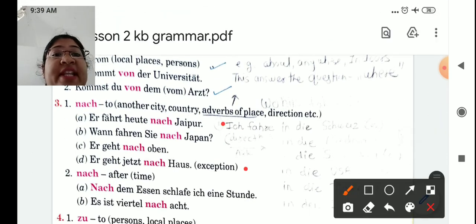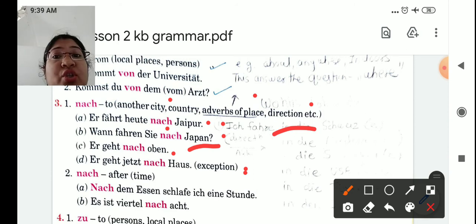Now see the next, nach. Nach means to. If you are going to another city, country, adverbs of places or a direction. Now let's see how to use this. Er fährt heute nach Jaipur. Jaipur is a city. So he is going today to Jaipur. We use nach. Wann fahren Sie nach Japan? When are you going to go to Japan? So Japan is a country. So we use nach. See, Er geht nach oben. Oben is upwards. He goes up. Okay, upstairs or something. So for this direction we use this.